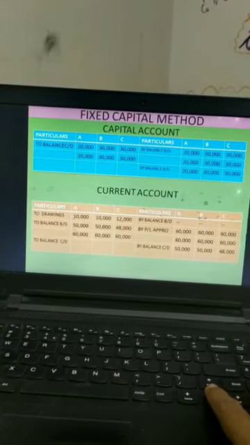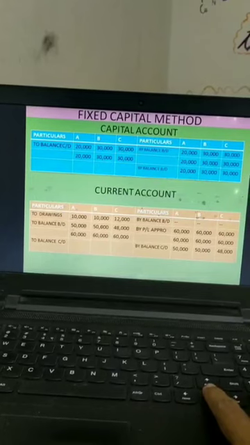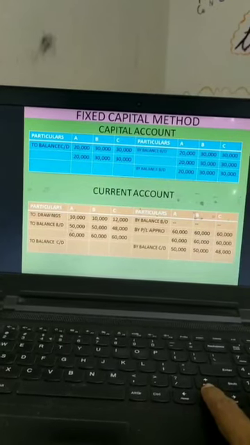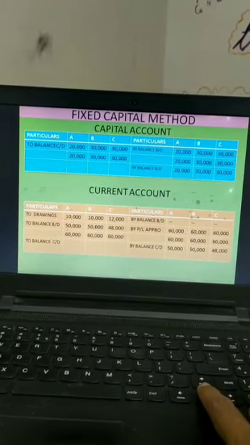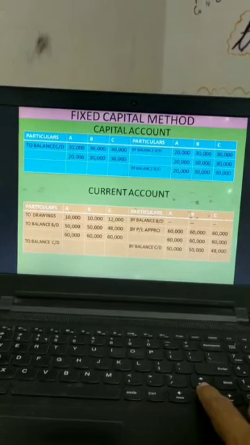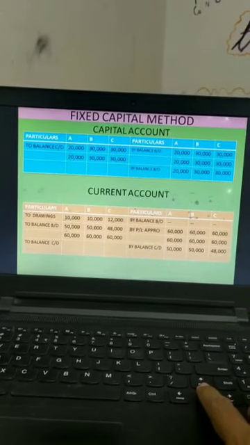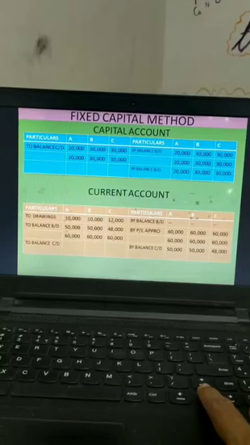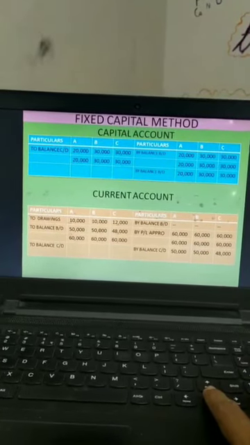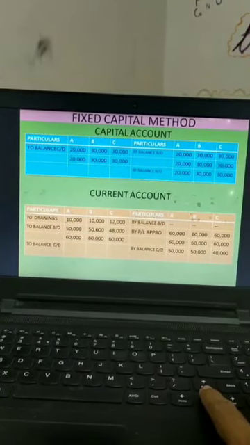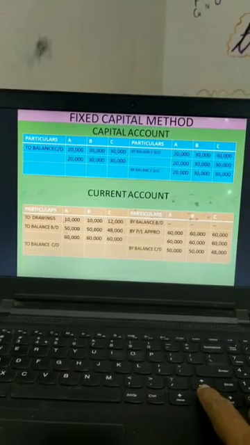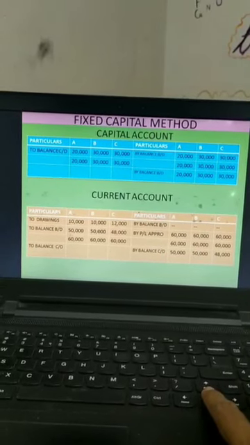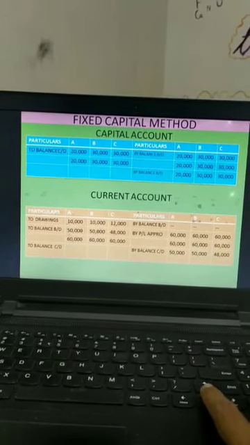In PL Appro we have recorded the profit 60,000, 60,000, 60,000 that we have brought down over here. There was no current account balances, so I have given dash, dash, dash. Drawings which will reduce my current account balances now is 10,000, 10,000 and 12,000, and then the balancing figure we have recorded. So here ends our first video of this chapter.